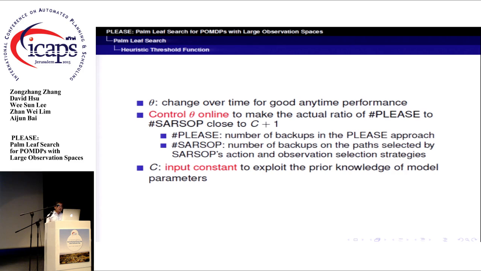Here, POMDPs is the total number of backups in the PLEAS approach, and POMD is the total number of backups on the paths selected by subset action and observation selection strategies. C is an input constant to exploit the prior knowledge of model parameters.